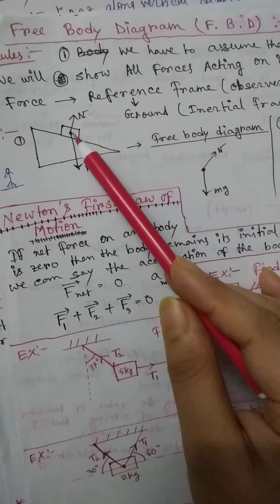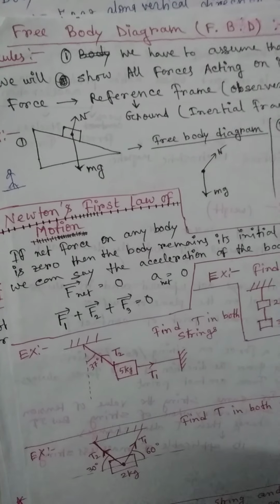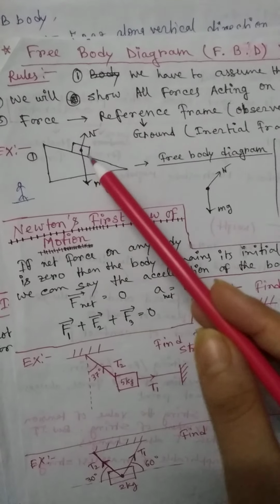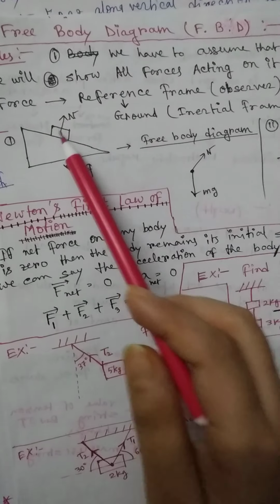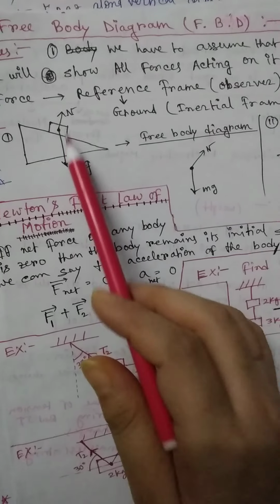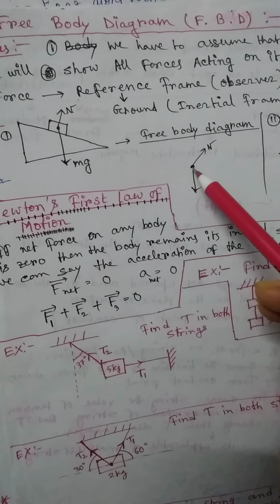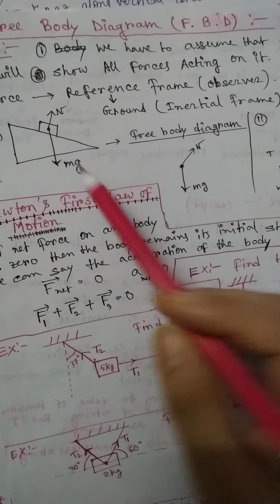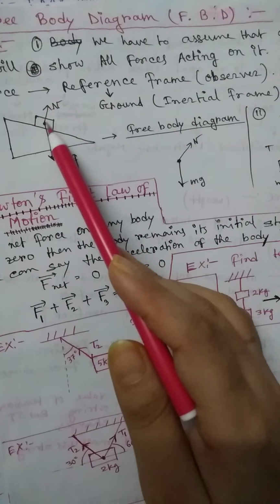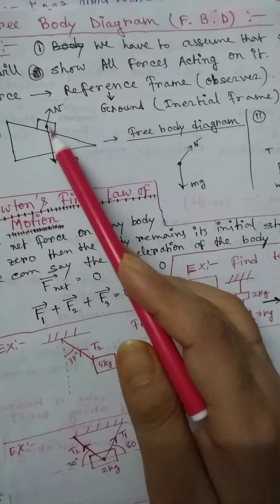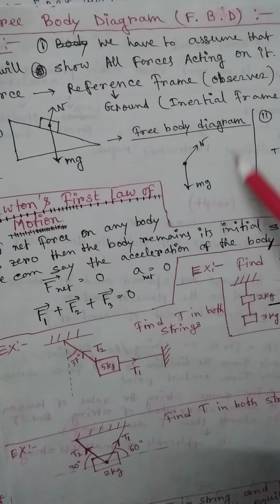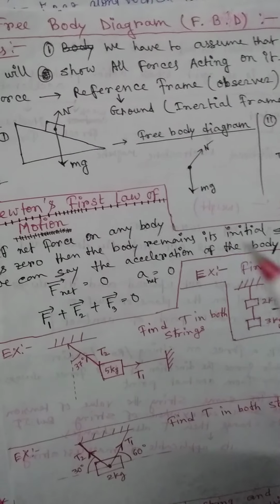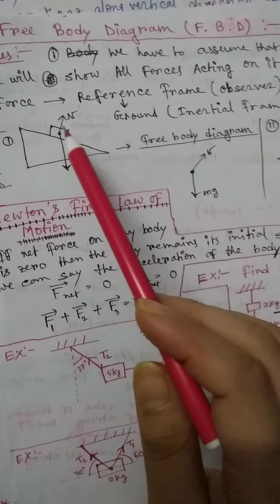So let's draw the free body diagram of this body. We have to assume that this is a point mass. So here I am taking a point, and look at here, the forces exerted on this body. Here we can only show all the forces which are exerted on this body.